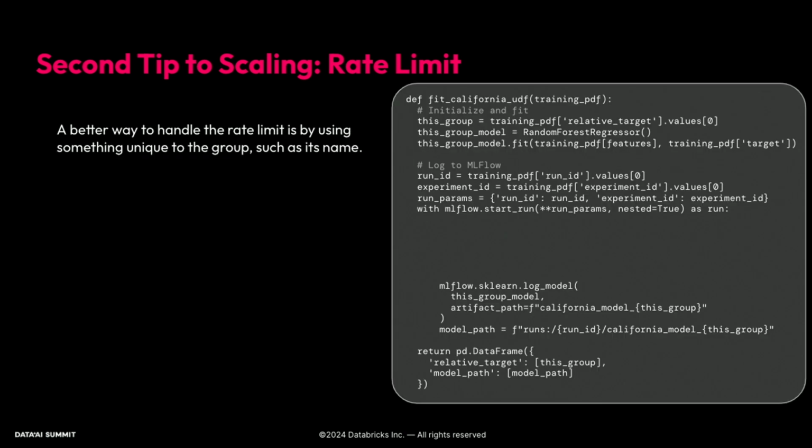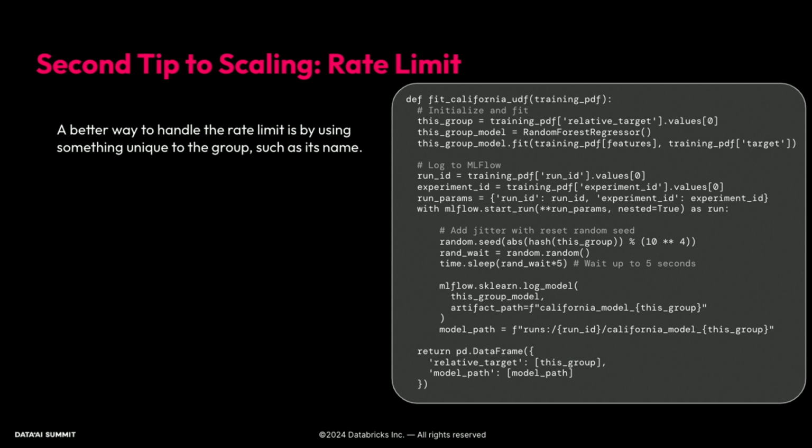If we look at this in code, again, this is the same training UDF that we've been looking at. We've added the nesting, but all we have now is we're going to add this chunk here. We're going to seed our random number generator with a hash based off of our group ID. So reset the seed, get a random weight value, and then use the time module to sleep for some random amount of time. So it's our random value times 5 seconds. That would give you a uniform distribution between 0 and 5 seconds of wait.